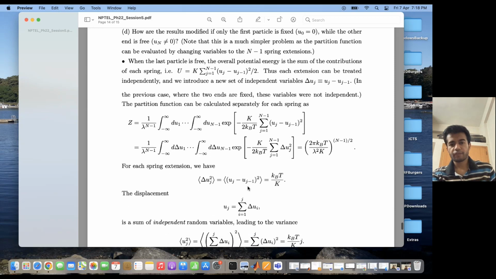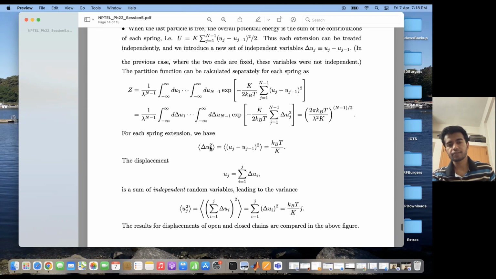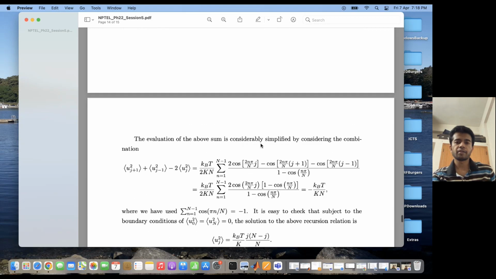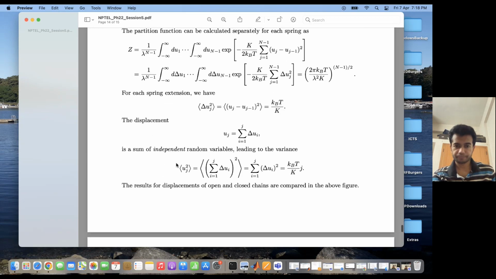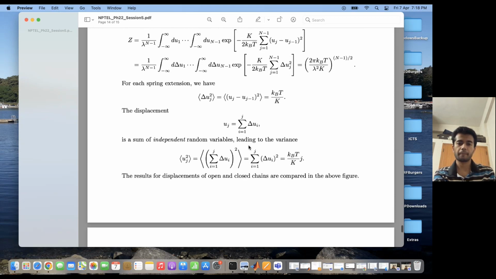Then for each spring extension, the expectation of delta uj square is kBT by capital K. This can be obtained easily in a similar manner to how I obtained the earlier result. Then the displacement uj is equal to the summation over i equal to 1 to j of delta ui. This directly follows because u0 is fixed. So u0 minus u1 plus u1 minus u2 plus u2 minus u3, the middle terms all cancel out, and I finally get uj. That is how I can express the displacement.